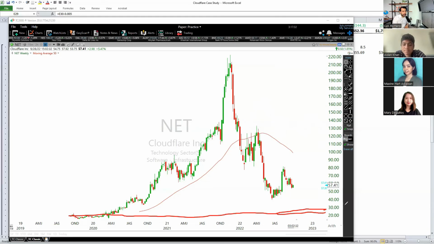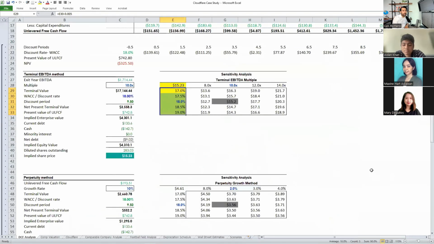There's a camp that believes this stock is going to be trading between $30 and $20 a share. And I just walked you through one method of valuation that they're using to calculate this, and that is discounted cash flow analysis. Before we wrap this up, Aiden, what do you think? What did you learn? Is this helpful? What's your take on this review of your discounted cash flow analysis?